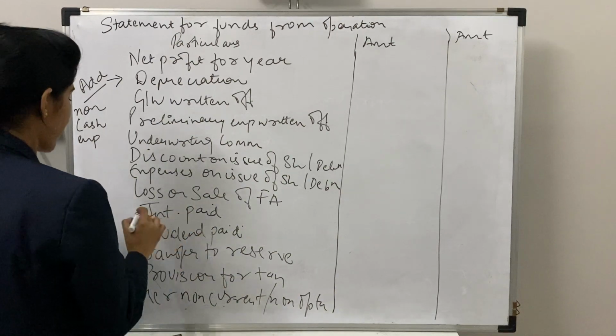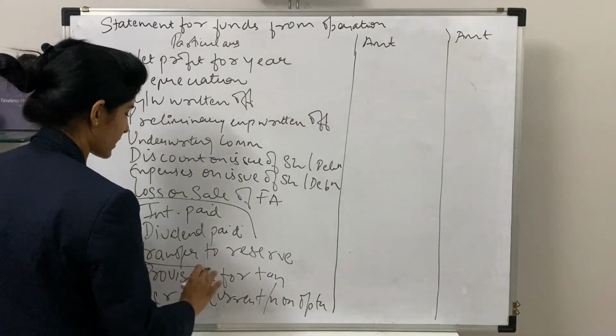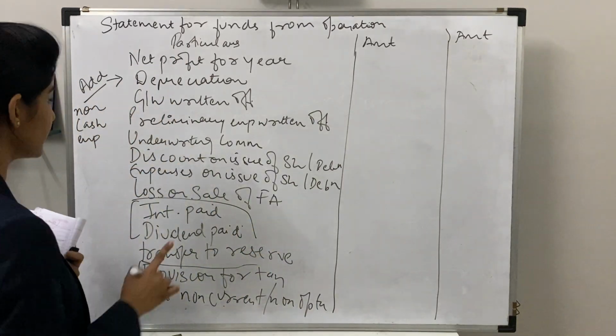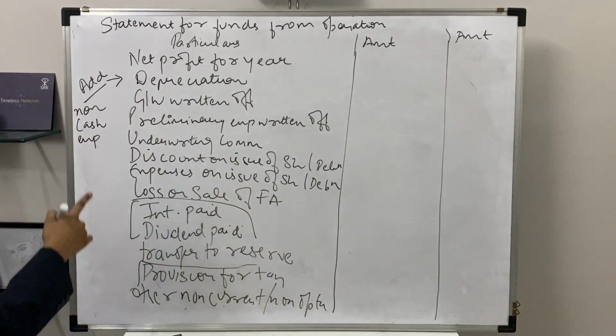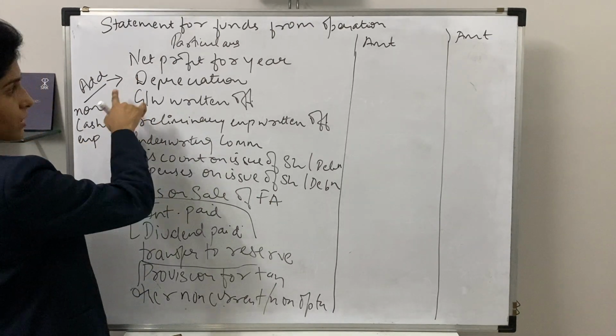Everything is same apart from this interest and dividend paid. For this and this provision for tax, we used to prepare a working note in the case of cash flow statement, whereas here we'll record it over here only. So repeating it again, these are the part of your non-cash expenses that will be added on the net profit